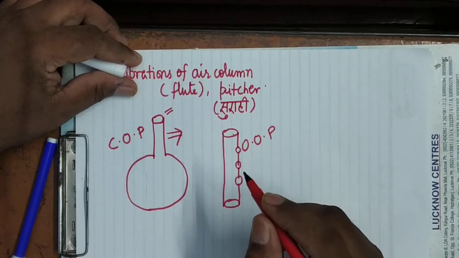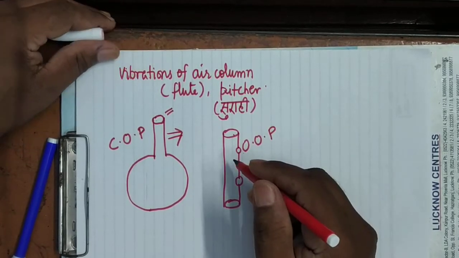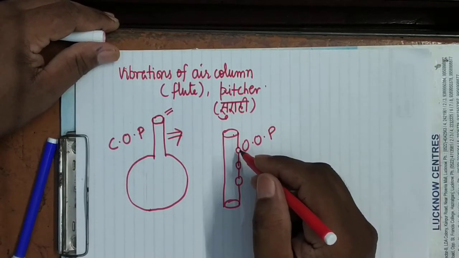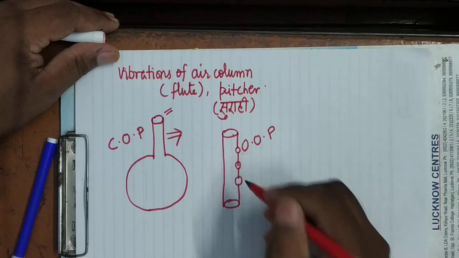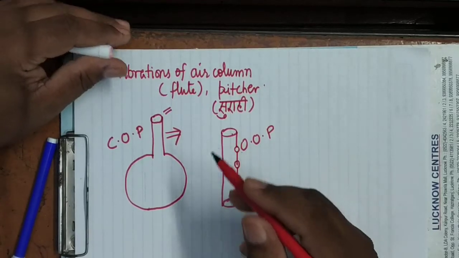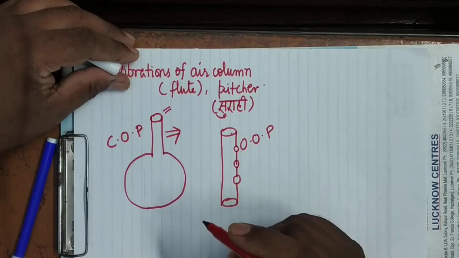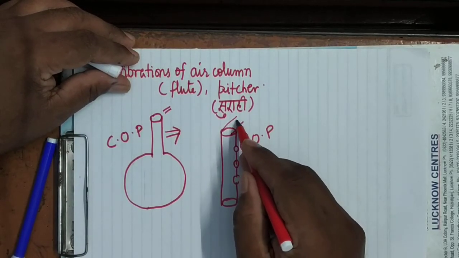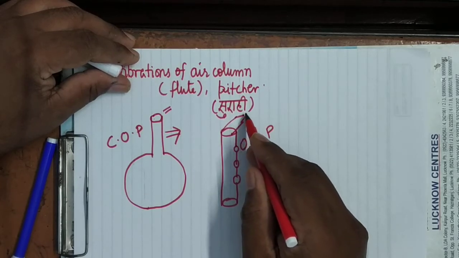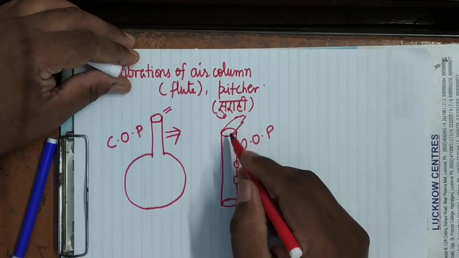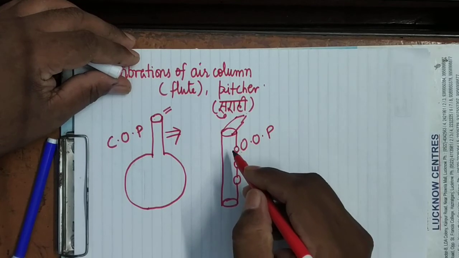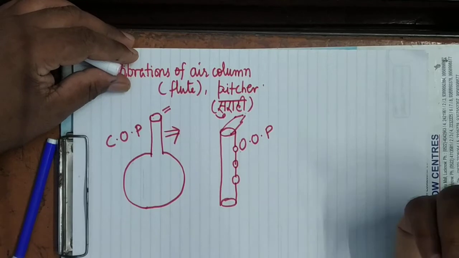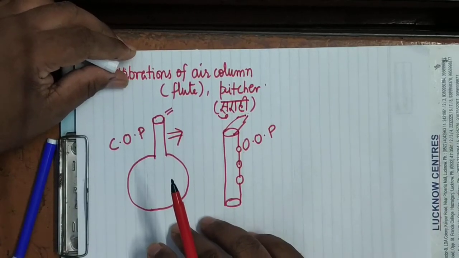It is clear. So in the flute also you will notice that when we close the different holes, then sound of different frequency is heard. You will blow the air here, and we will notice that when the different holes are closed, then sound of different frequency will be heard.